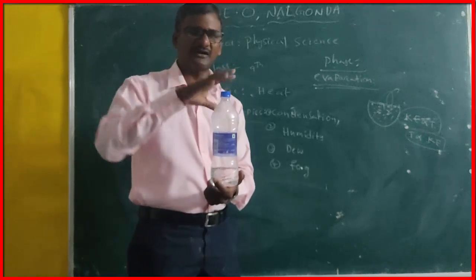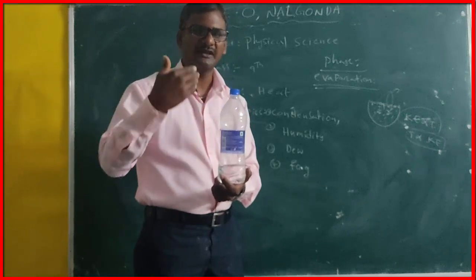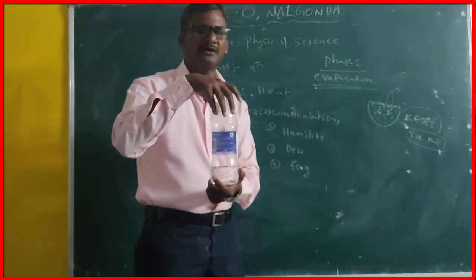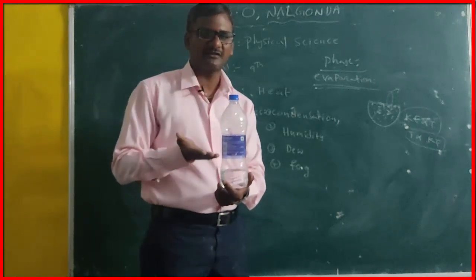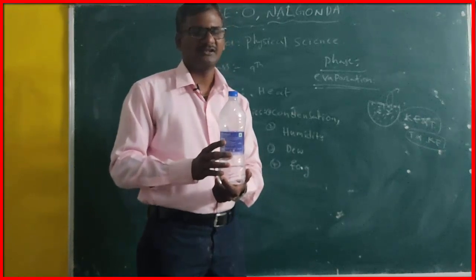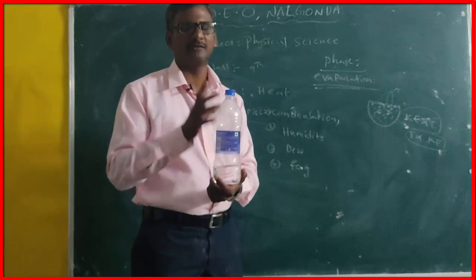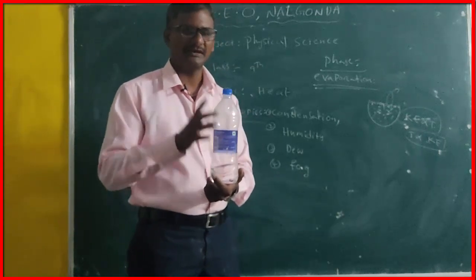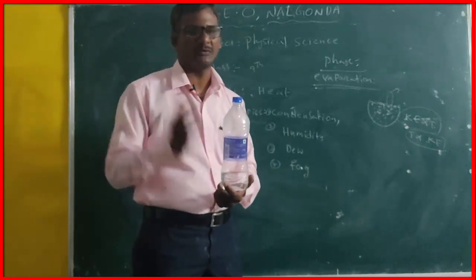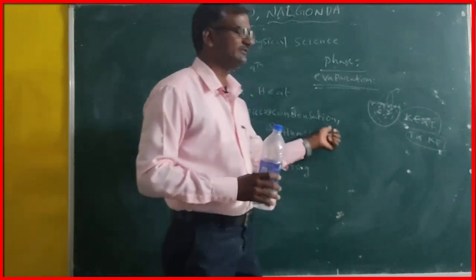Water vapor molecules continuously collide with the surface of the bottle and lose their energy. The energy is absorbed by the water particles inside the bottle. As usual, their temperature increases and their kinetic energy also increases. Gradually, the total water reaches equilibrium temperature. Till equilibrium temperature, the process keeps continuing. This is called condensation.